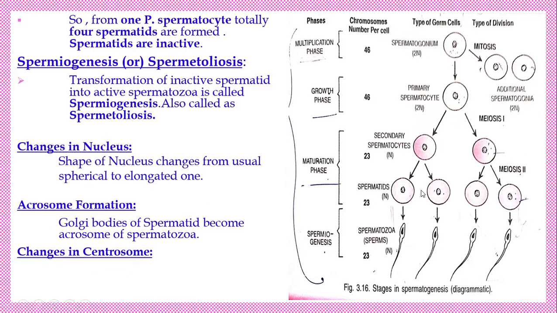Next one, centrosome. The centrosome is very important. In the centrosome, the centrioles are there. The centrosome of the spermatid becomes the centriole. These centrioles have a very important role, because the centrioles stimulate cell division. In a cell, it is these centrioles that stimulate cell division.